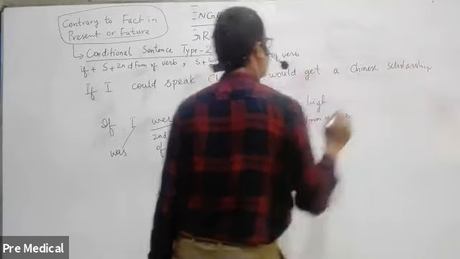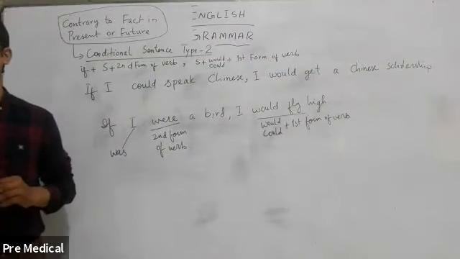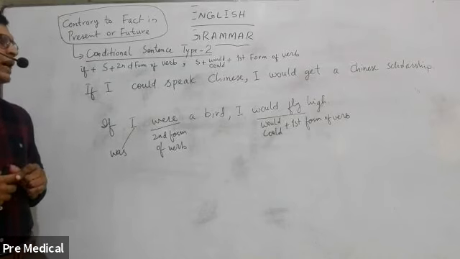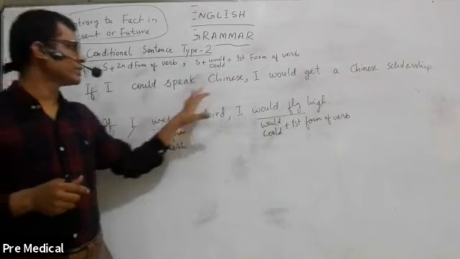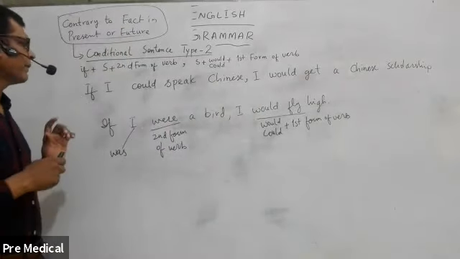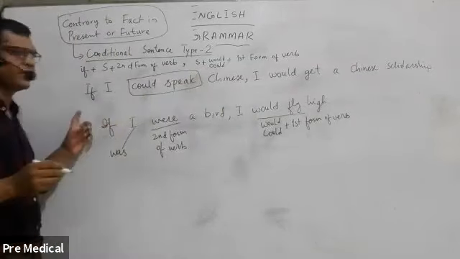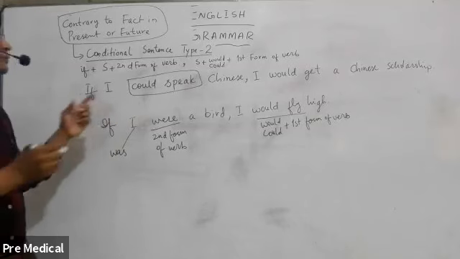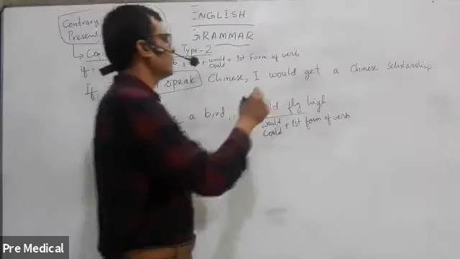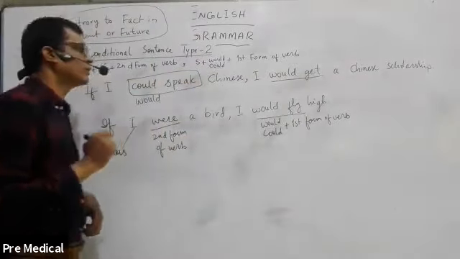For instance, now the fact is, I don't know Chinese. I am not able to understand that language. I'm not able to speak the language. But I am just imagining that if I could speak Chinese, I would get a Chinese scholarship. So remember, conditional sentence type 2 with if clause, we use could or would plus first form, and with the other part, we are using would and the first form.